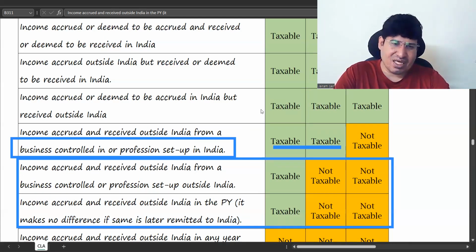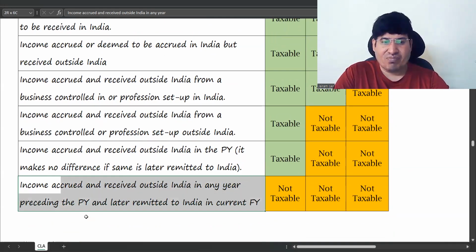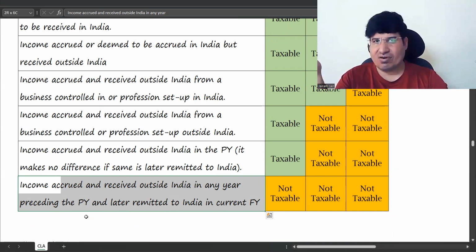The last point is nothing. It just says that if your income is accrued or received outside India, but you have later remitted it to India, like you got your salary outside India, then when you get your salary outside India, that government will tax it automatically, correct? So that is income which is once taxed.